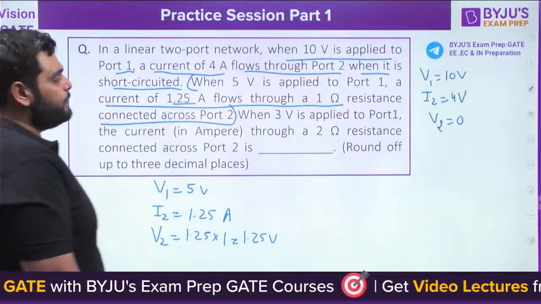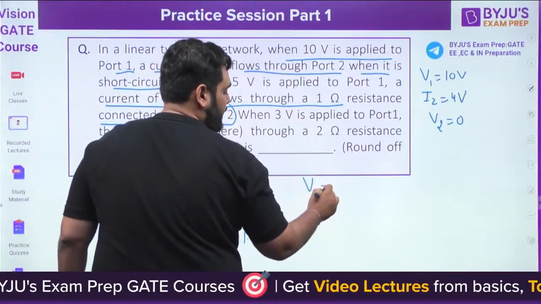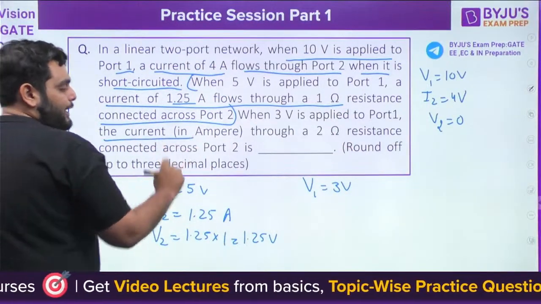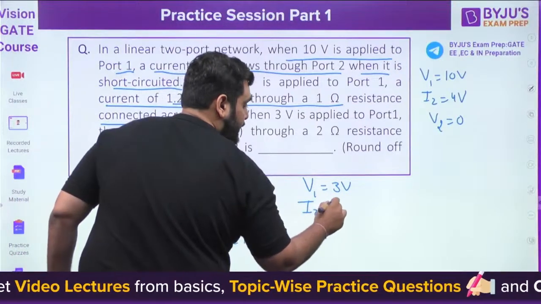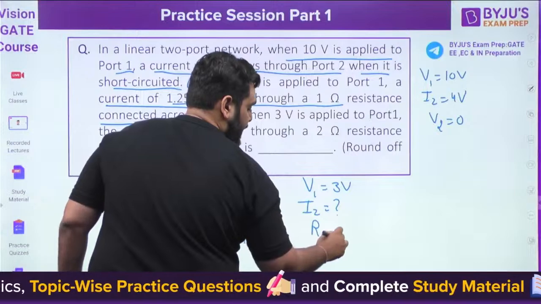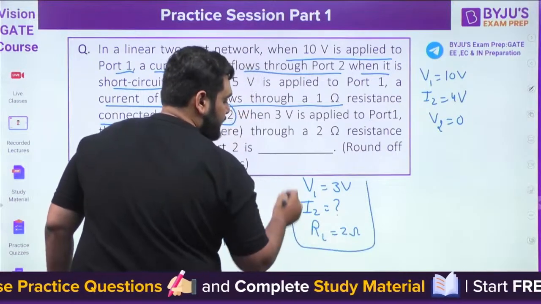Now they are saying when 3 volt is applied to port 1, I need to find out the current which passes through the 2 ohm resistor. This I need to find out.